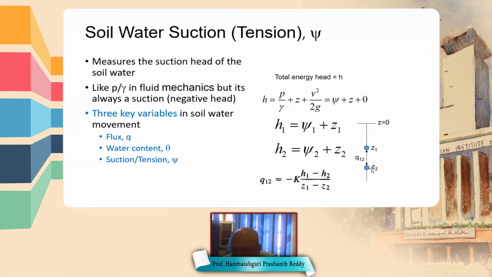In partially saturated flow, the pressure at point 1 is higher than the pressure at point 2. Therefore the gradient is represented by H1 minus H2 by Z1 minus Z2, and the flow rate between points 1 and 2 is represented by minus K times H1 minus H2 by Z1 minus Z2.